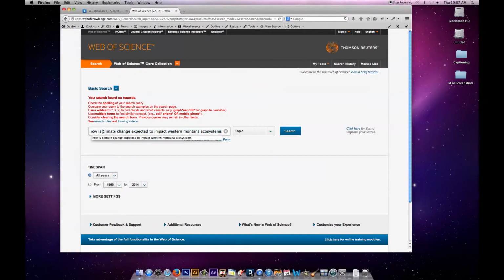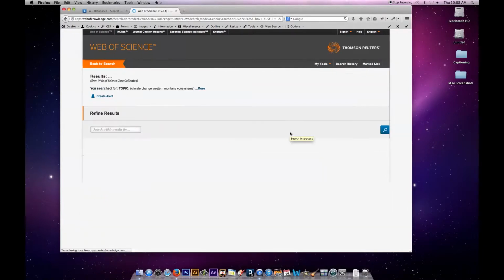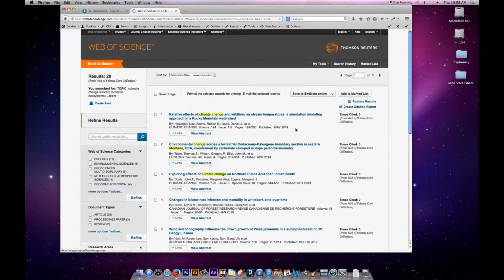Climate change is obviously one of my main set of keywords, and then Western Montana ecosystems. Impact is kind of a fuzzy term. Impact, effects would not be very good search terms to start out with, but climate change, Western Montana ecosystems, those would be some main keywords. And when I send that, I have 28 results.